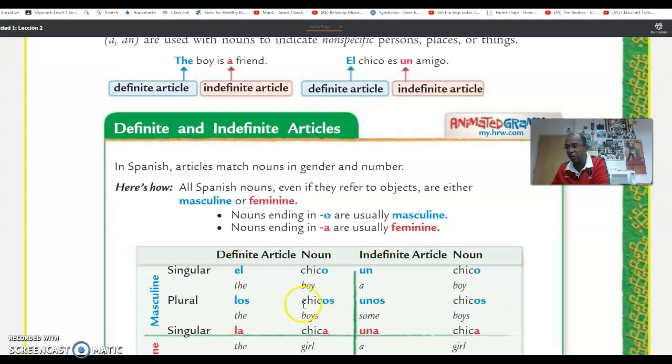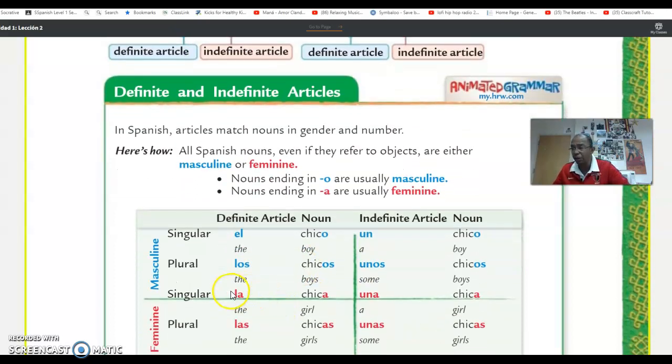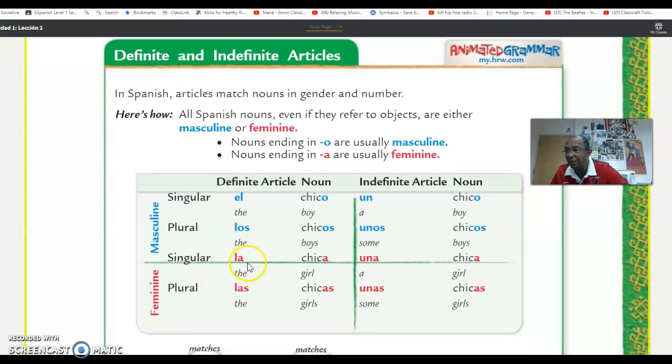Los chicos. Now, for singular feminine definite articles, you have la chica. Chica ends with an A, therefore it's a girl. Chica is a feminine word, and the definite article has to be la. You cannot say la chico, or el chica.